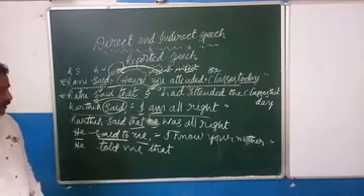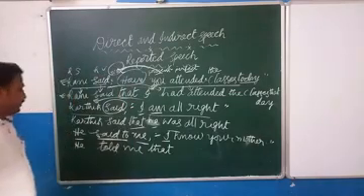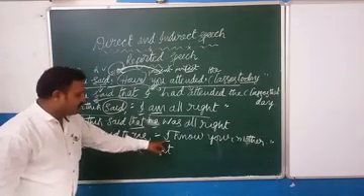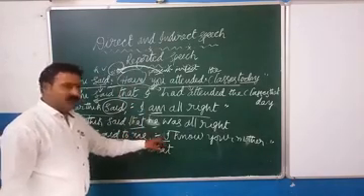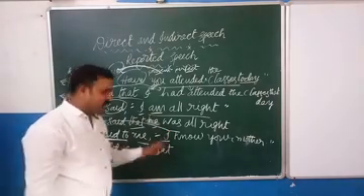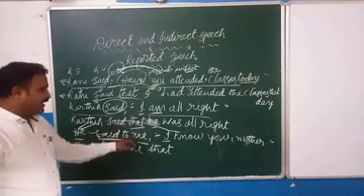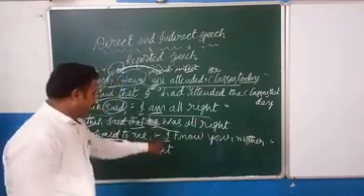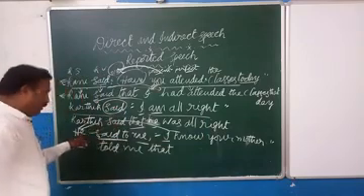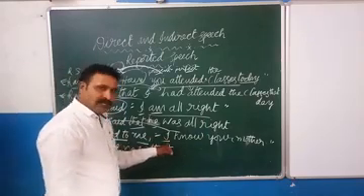Have you got it? Then I know your mother. Who said these words? Who is I? According to the reporting subject, we need to change it. Who is I here? He. He said to me, I know your mother. According to the reporting subject, we need to change this reported subject.